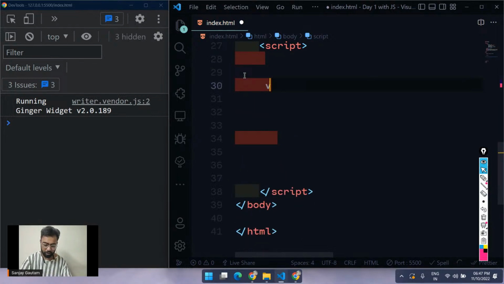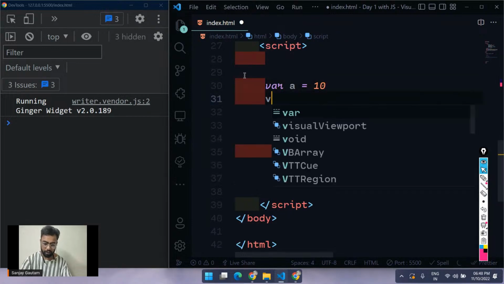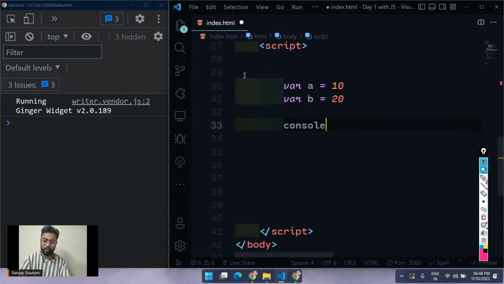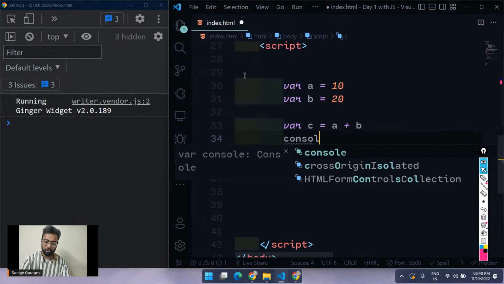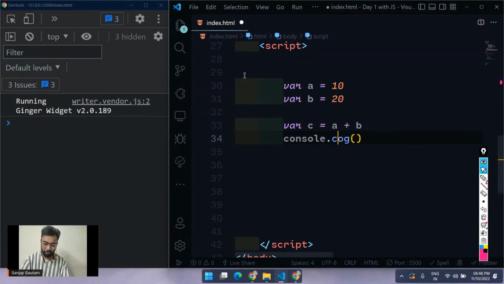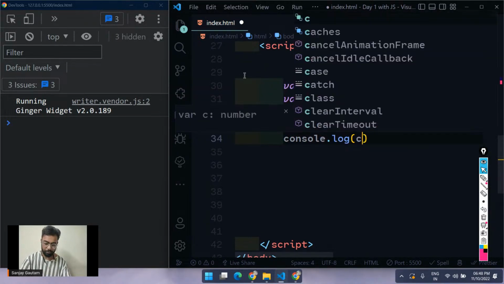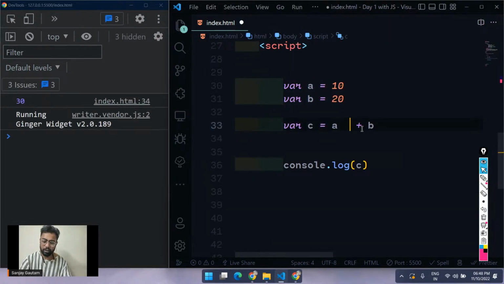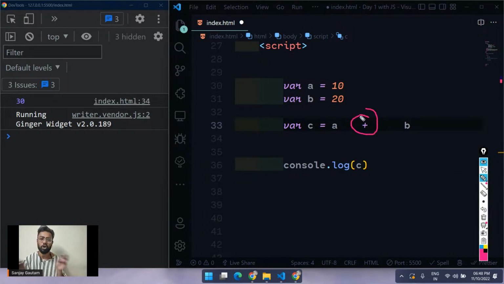So let me just create one more variable here, where a equals 10 and b equals 20. Okay, and if I just want to perform an operation on them, let's create one more variable c, where c equals a plus b, and let me do a quick console.log for this c. I'm just going to get 30, but yesterday I told you that this plus is an arithmetic operator, which is used to add two numbers, addition.